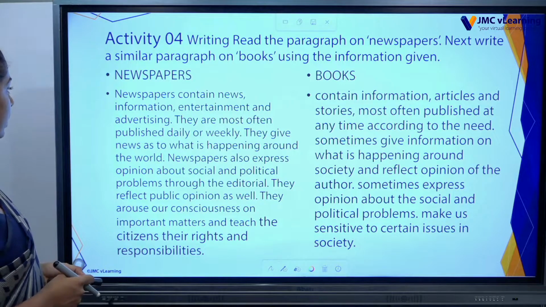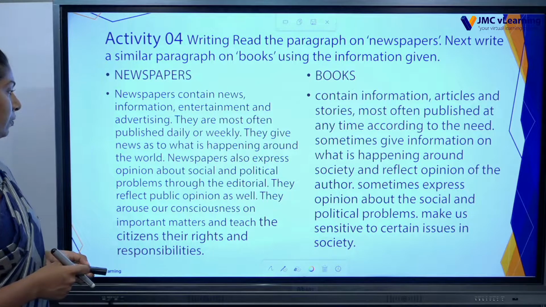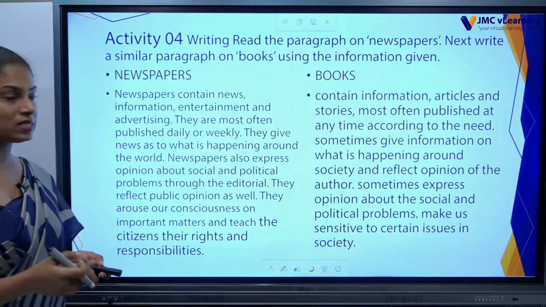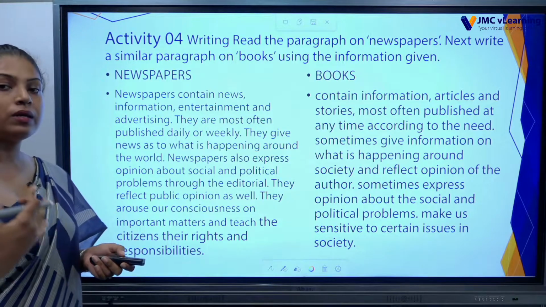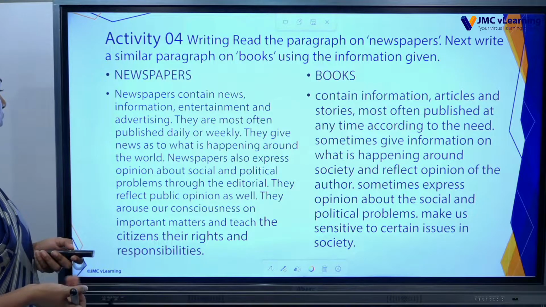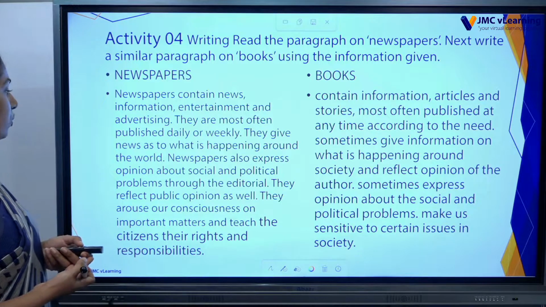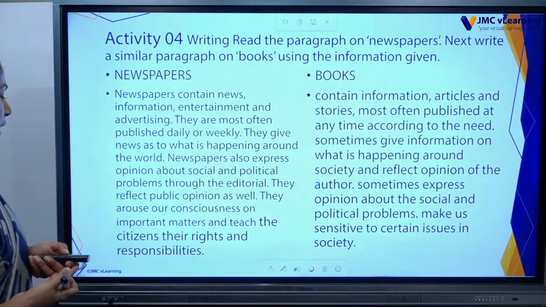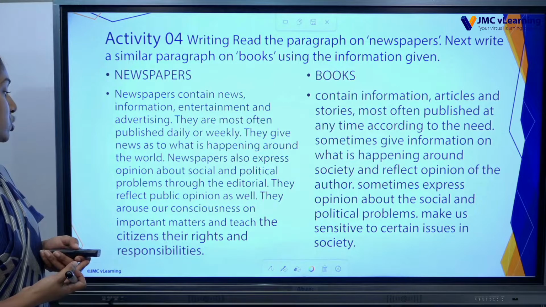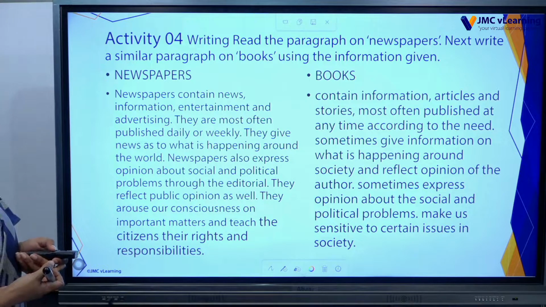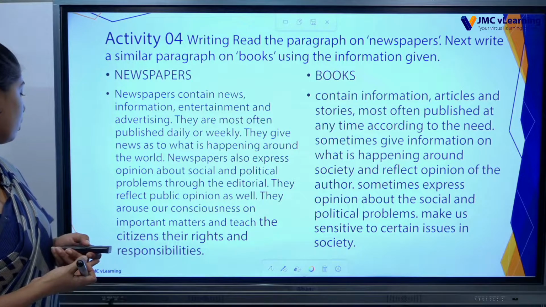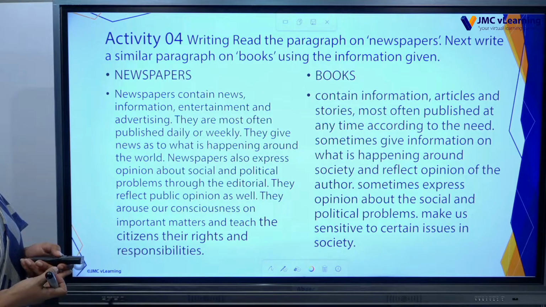Newspapers contain news, information, entertainment and advertising. They are most often published daily or weekly. We discussed earlier that we can't say all newspapers publish daily. They may publish daily or weekly. They give news about what is happening around the world. Newspapers also express opinion about social and political problems through the editorial. They reflect public opinion as well. They arouse our consciousness of important matters and teach citizens their rights and responsibilities.